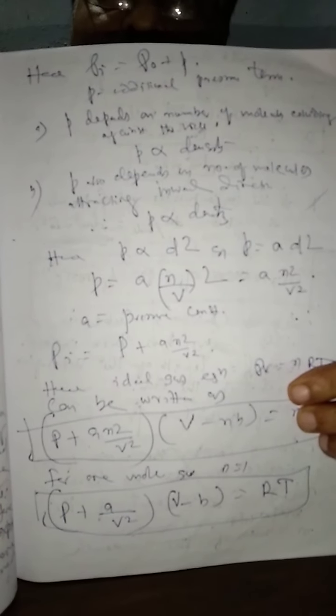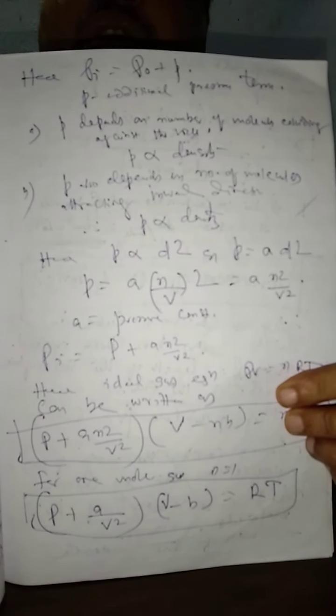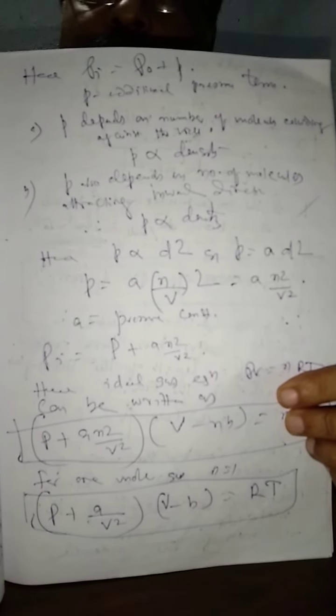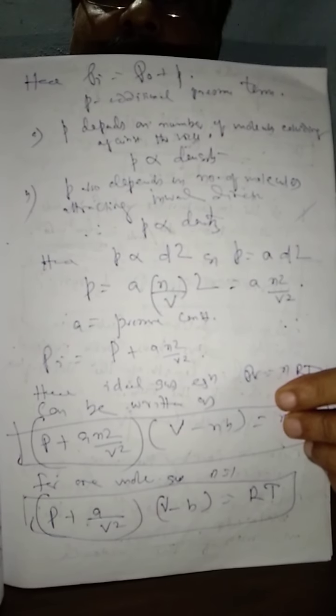First one, those are about to strike on the wall of vessel. And second group, those are attracting these molecules toward inward direction. Thus, this additional pressure term p depends upon the two groups of gas molecules: those that are about to strike on the wall of vessel, and those that are attracting these molecules towards the inward direction.